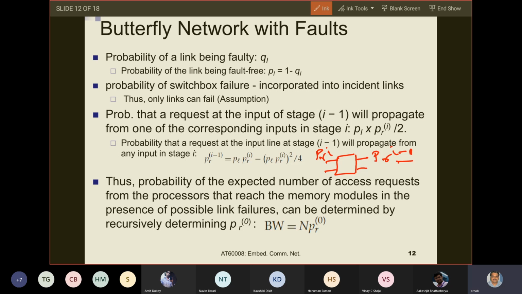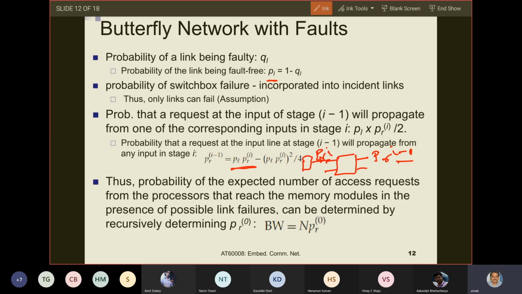Now, these PRIs are coming from some previous stage. If I have link failures, then what is the probability that this PRI will reach this switch box? PL into PRI, right? The probability of the link working is PL.